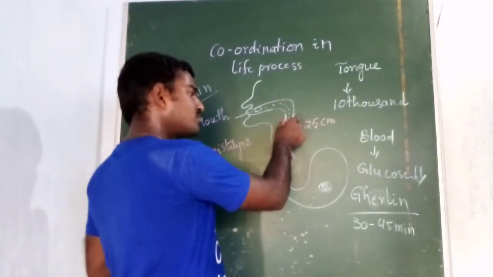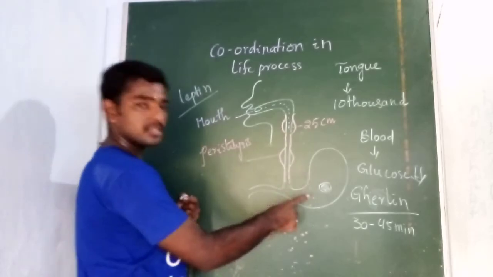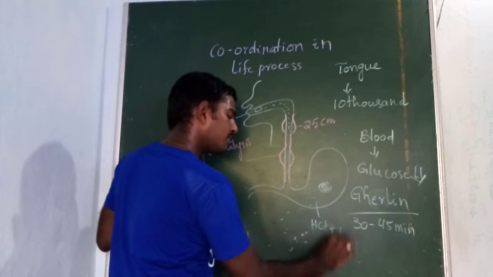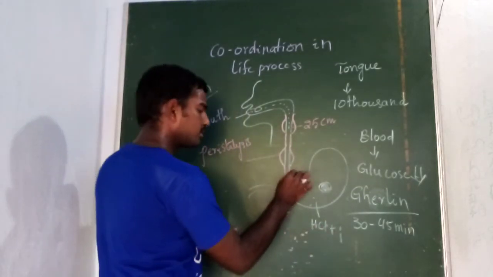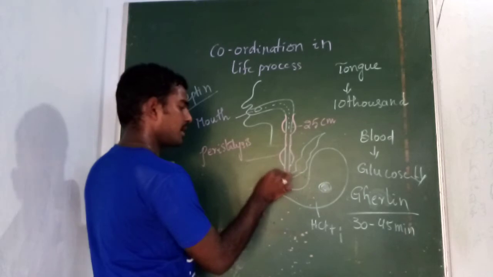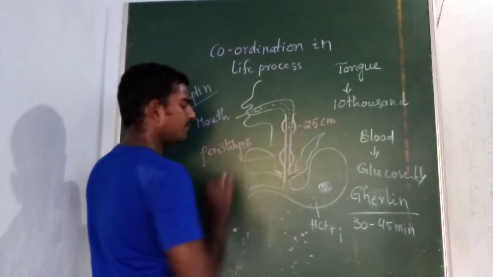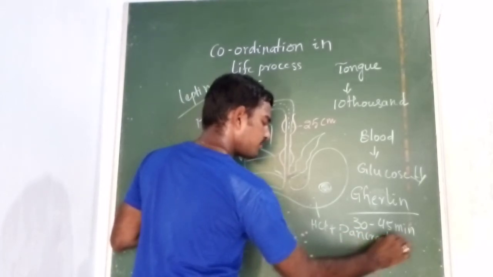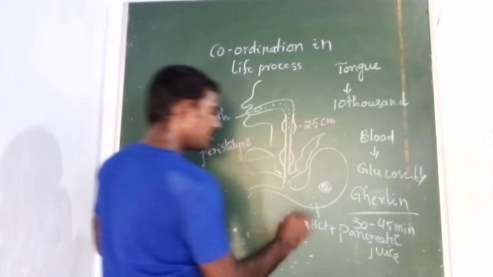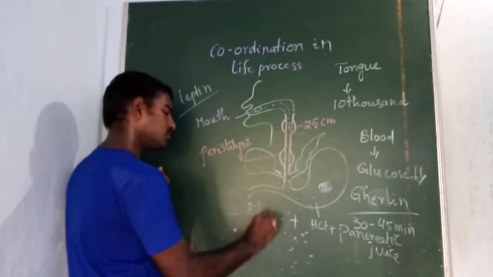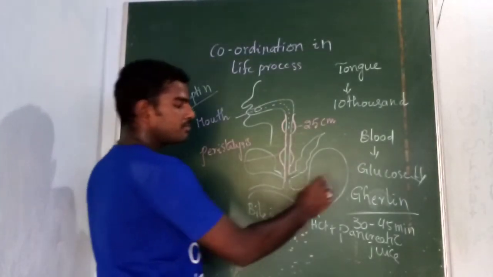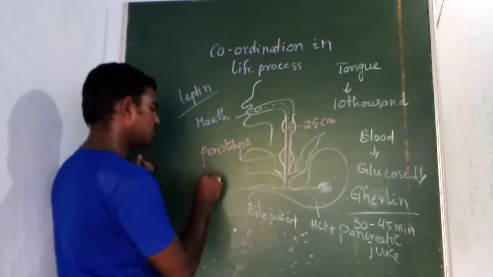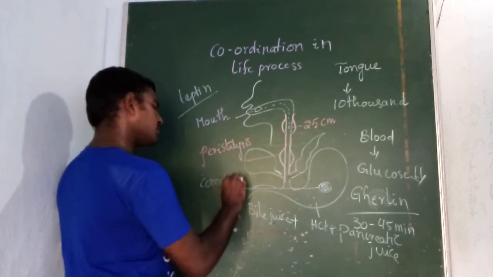So here the food moves through the esophagus, finally reaching the stomach. Here the stomach will secrete the acid HCl. Above the stomach you can observe the pancreas, and on this side the liver. They will secrete the pancreatic juice from the pancreas, and from the liver they will secrete the bile juice. So here the simple food combining with the HCl, pancreatic juice and the bile juice results in the formation of now complex food. Complex food.